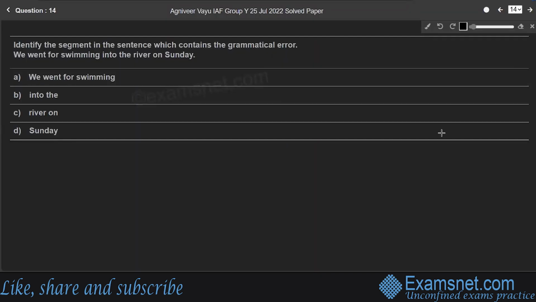Question 14. Identify the segment in the sentence which contains the grammatical error. We went for swimming into the river on Sunday. In the given sentence, the action is swimming, and the river is the location of the action.